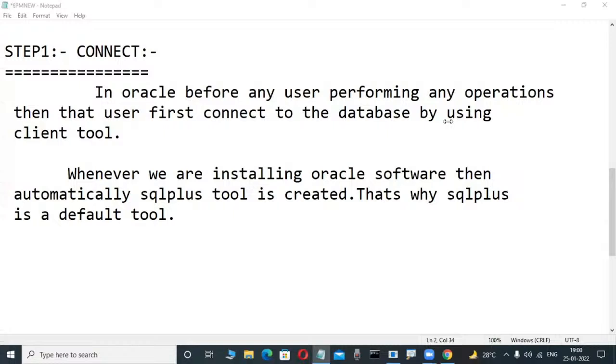Don't worry about commit, rollback, update, all those things, because we are learning them in our course. Don't worry. Just the tool, the interaction, for idea purposes only I'm giving you the command.